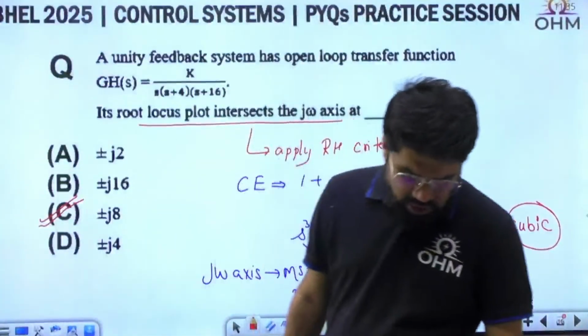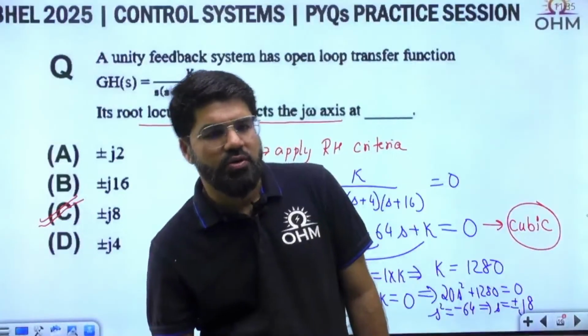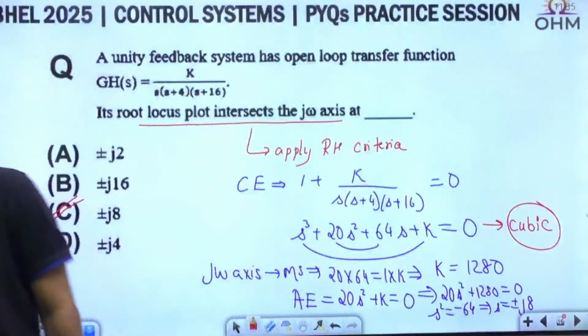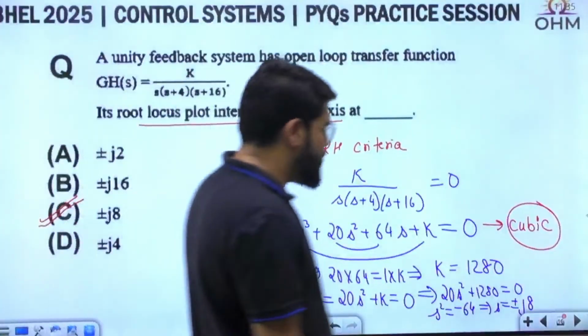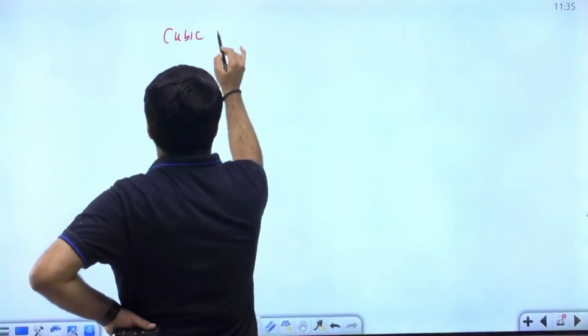Yeah, correct choice. Option number C it is. The very correct choice is option number C. Definitely, plus minus j8. See, this all cubic equation, even in the GATE exam also, the questions around cubic equation are very common. Okay.